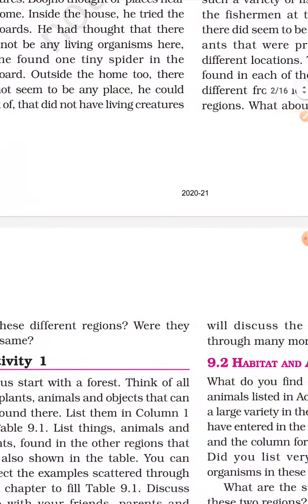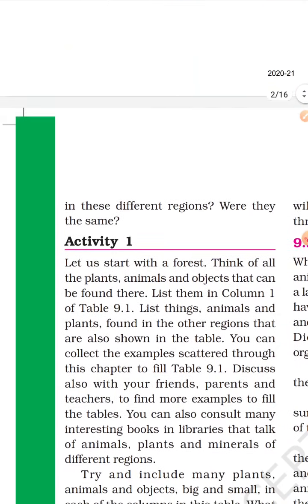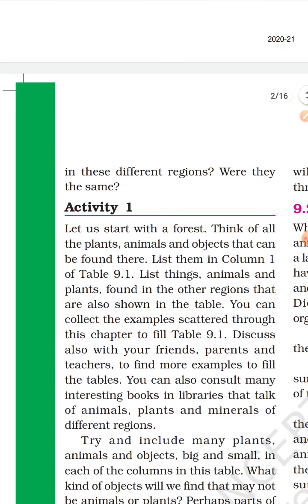So what about the surroundings in these different regions? Were they the same? Okay, there are different living organisms. It means that there are different surroundings, different temperatures. That's why there is a different type of living organism over there.